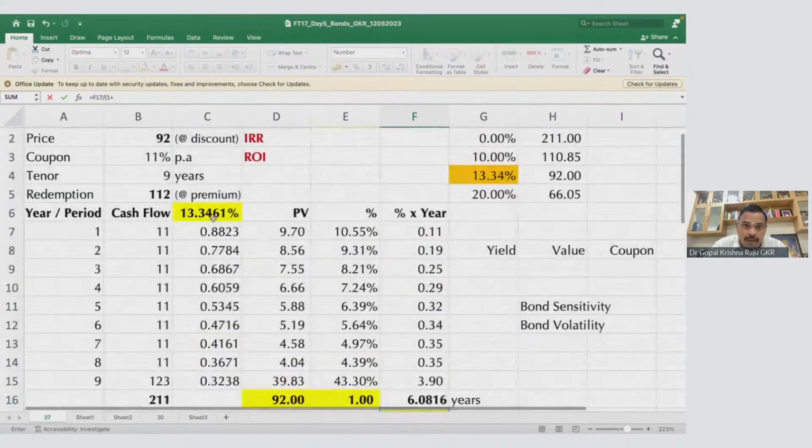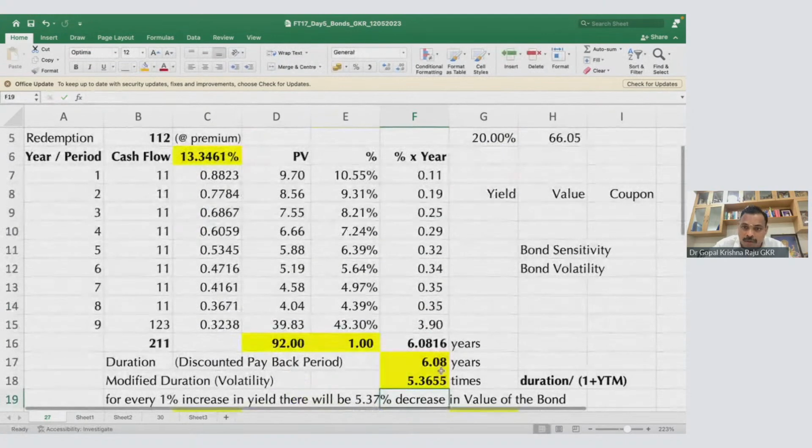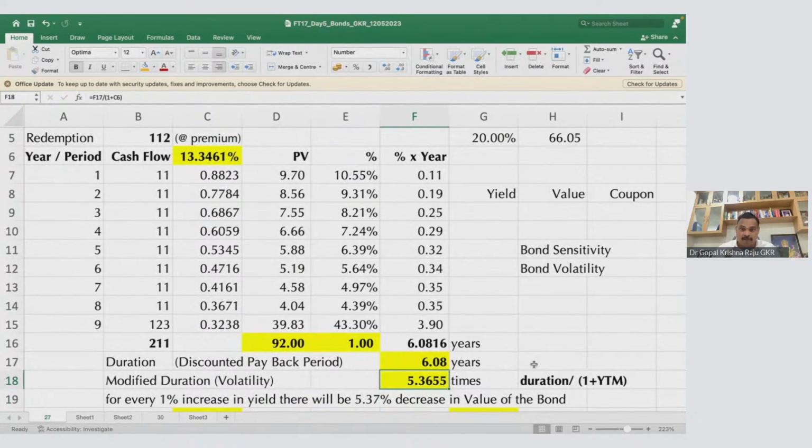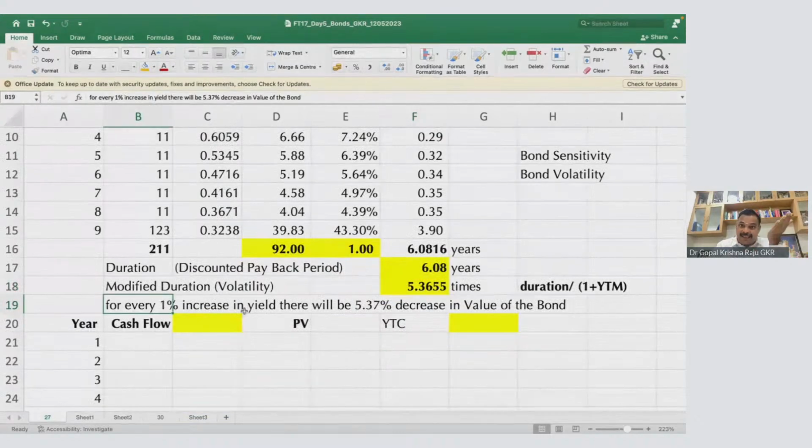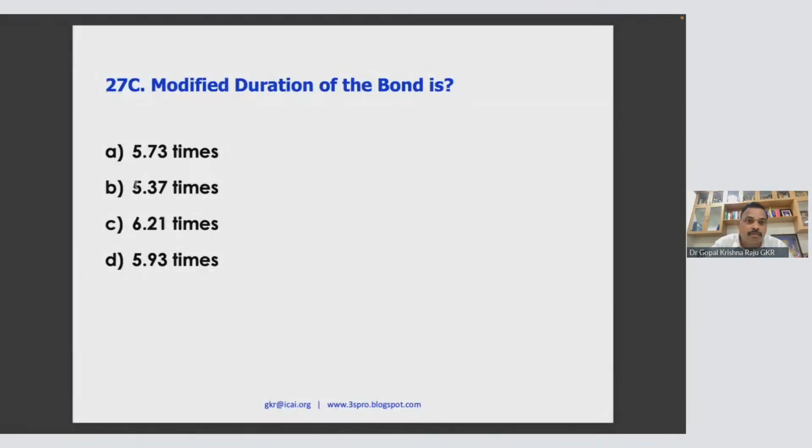YTM is 13.3461. So the modified duration is 5.3655. What is the meaning of this? For every 1% increase in yield, there will be a 5.37% decrease in value. Or for every 1% decrease in yield, there will be a 5.37% increase in value. So 27 CB.